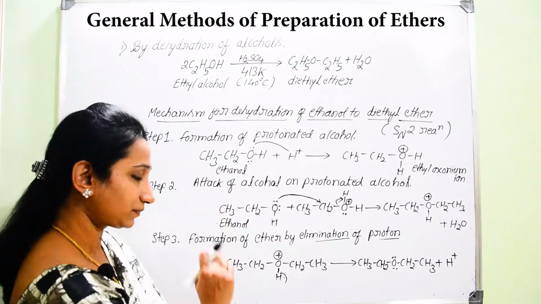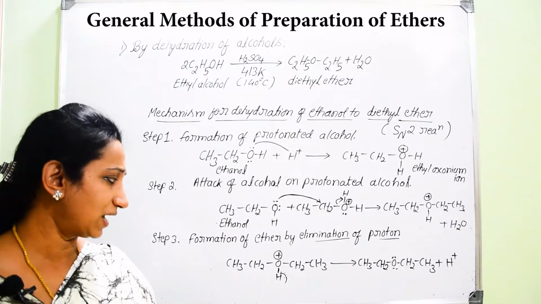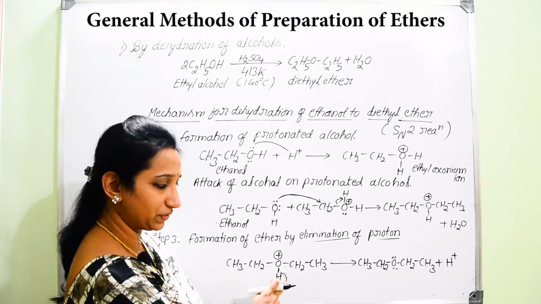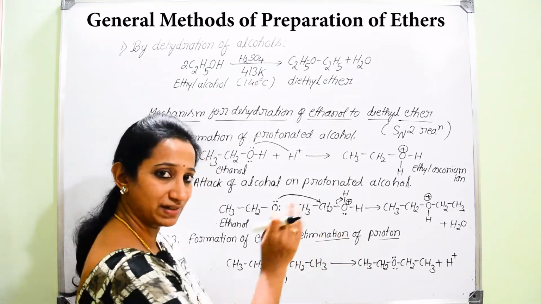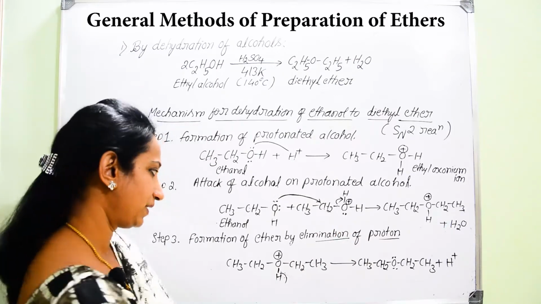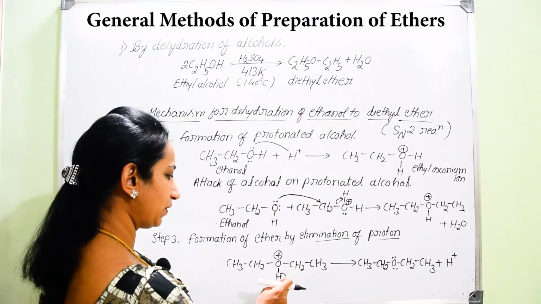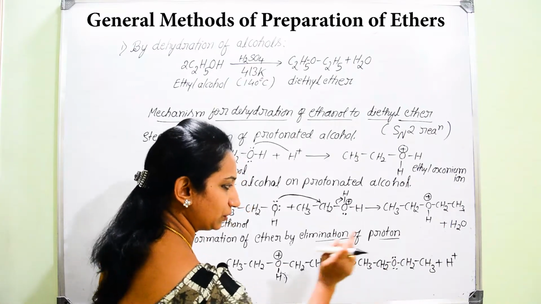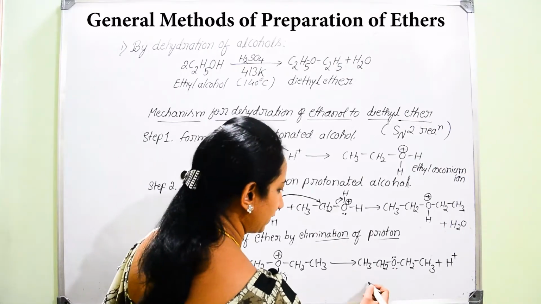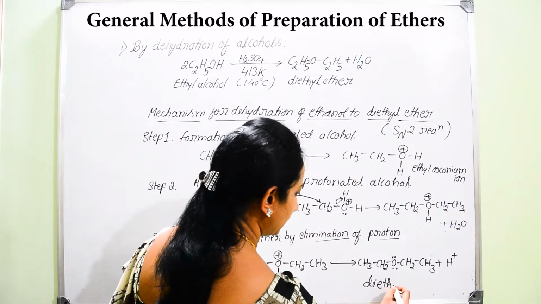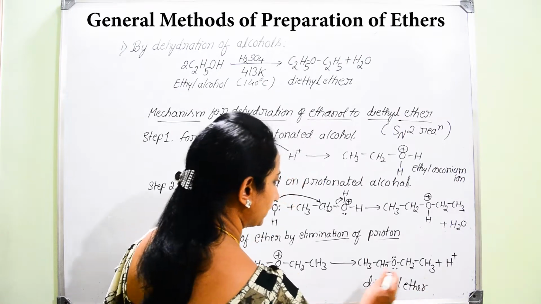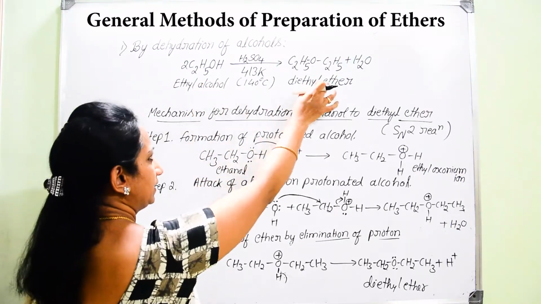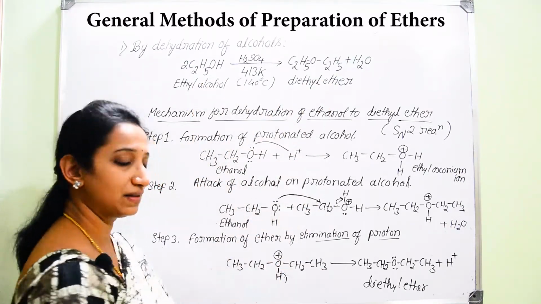In the case of conversion of ethanol into ethene, the carbon bearing a positive charge was undergoing deprotonation to convert into C double bond C, that is, conversion into ethene. But in this case, you are going to remove this hydrogen, but this oxygen will be present in between these two alkyl groups, so that it results in the formation of diethyl ether. That is how you get the conversion of ethanol into an ether compound, which includes these three steps.